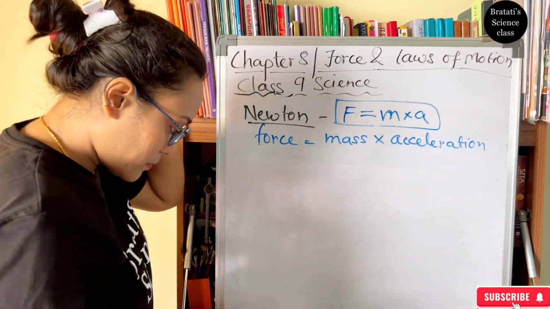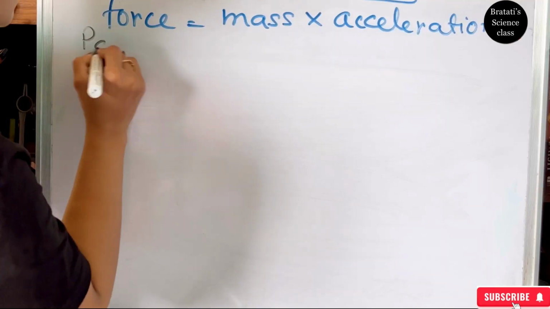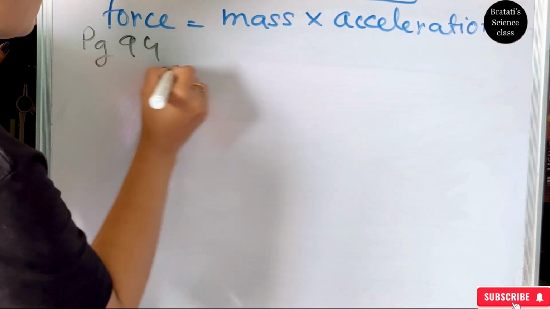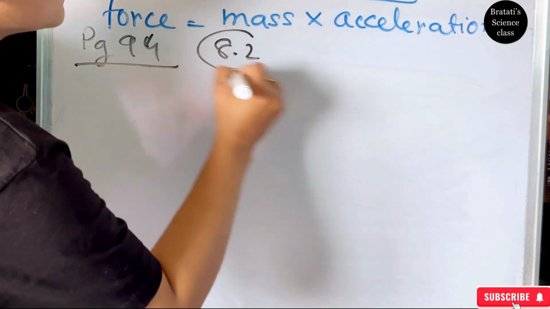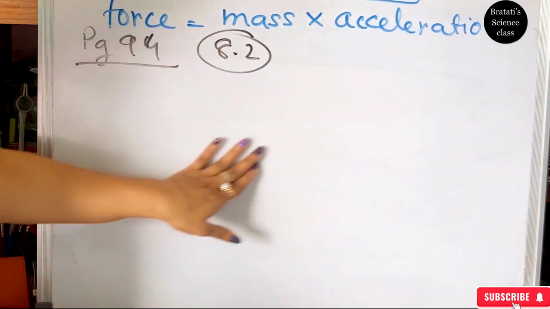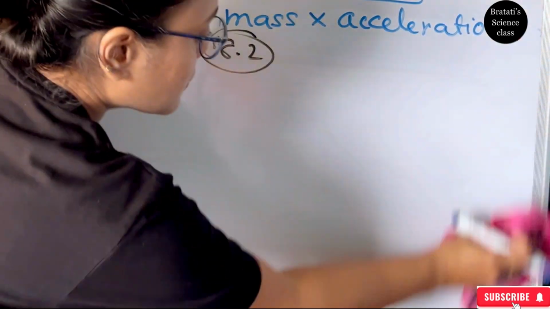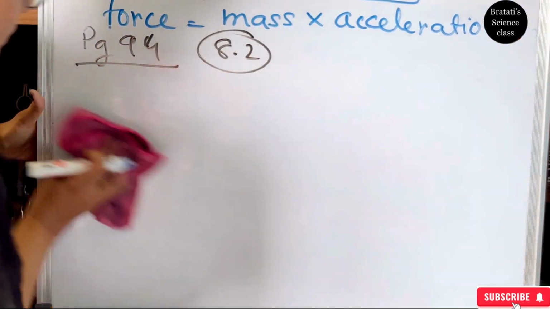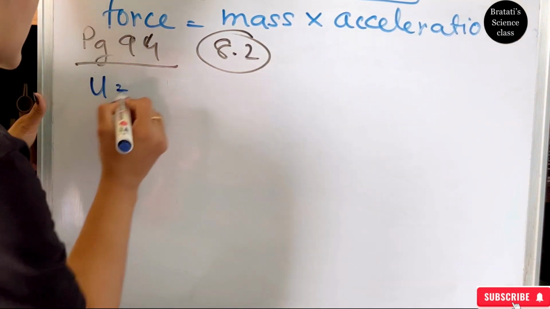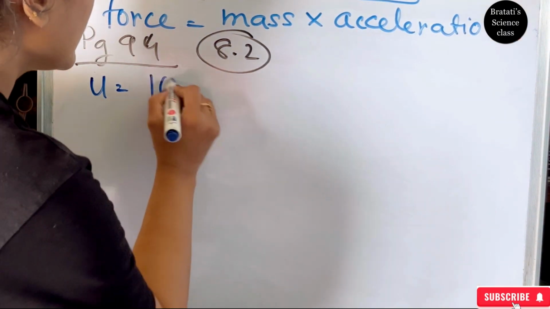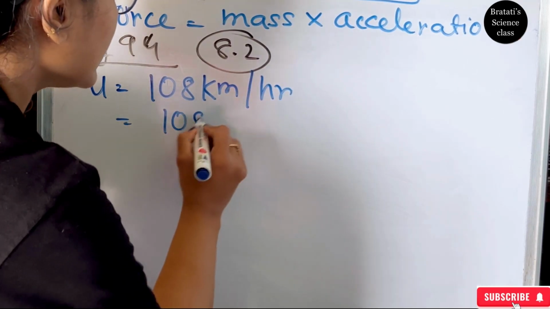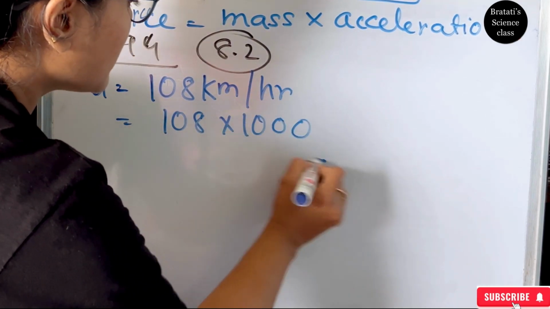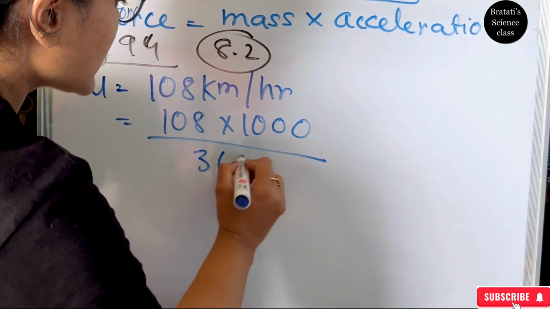Now we are on page number 94, and it is 8.2. So what do we have? Initial velocity u is 108 kilometer per hour, so 108 into 1000, and 1 hour is 3600 seconds.